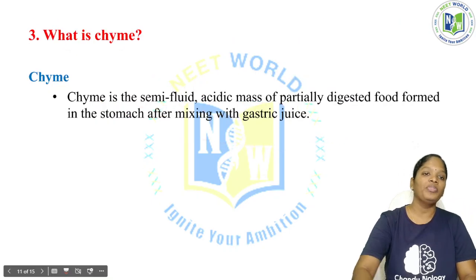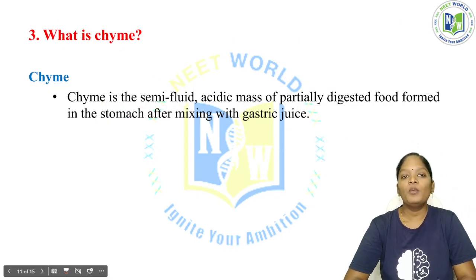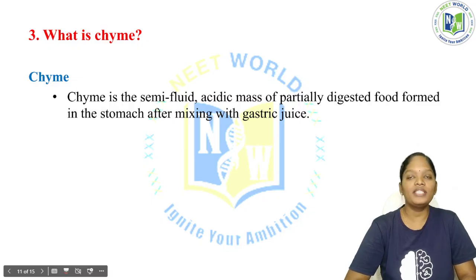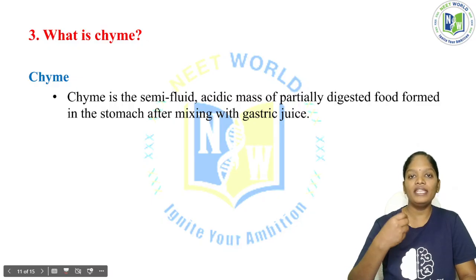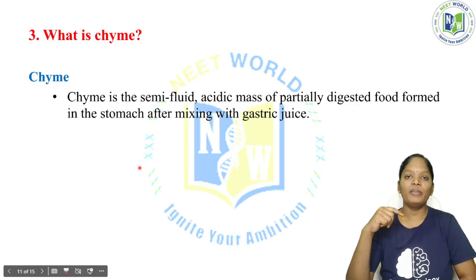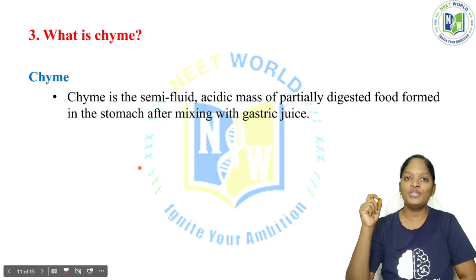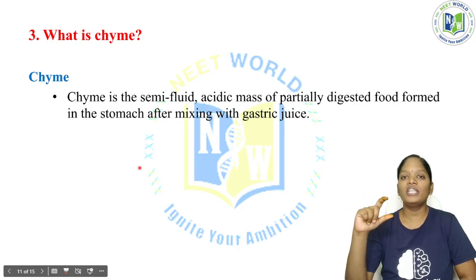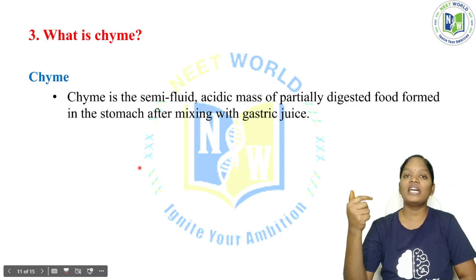Okay. Now, the third question. What is chyme? See here, we are taking the food in the mouth. Whenever we take food in the mouth, with the teeth we chew. As a result of chewing, the bigger particles break down into smaller particles, and the food is mixed with the saliva and salivary enzymes.